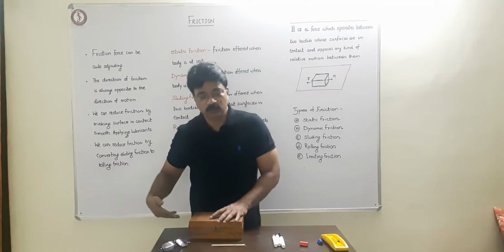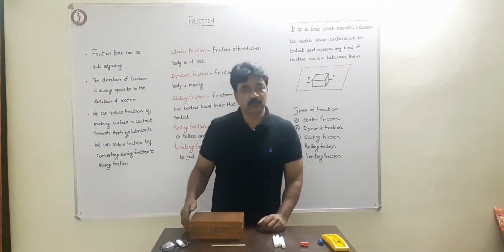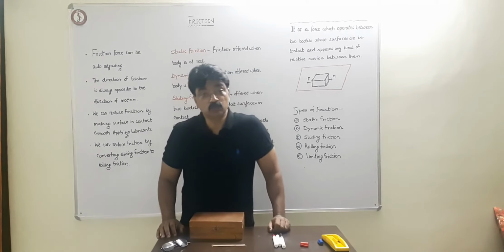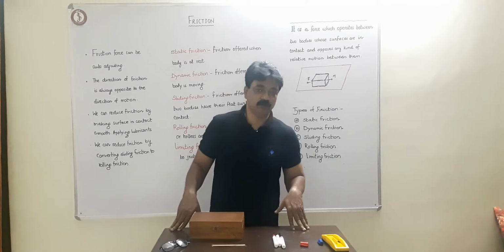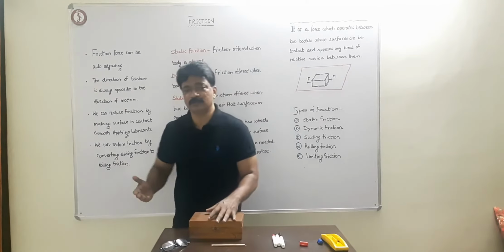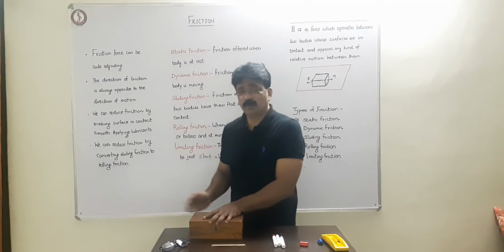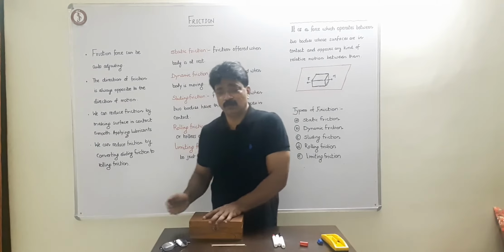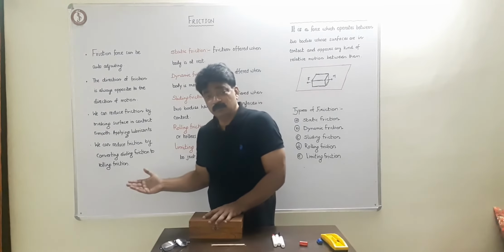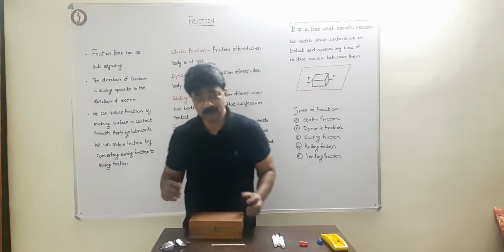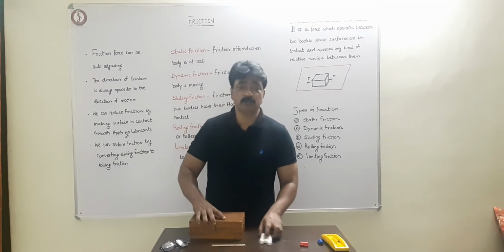So we put in some lubricant to make it slippery. We can minimize friction by smoothing the surfaces of contact. We can make the surfaces very plain, or use sandpaper, or use lubricants. And we can also convert sliding friction to rolling friction by putting in wheels.